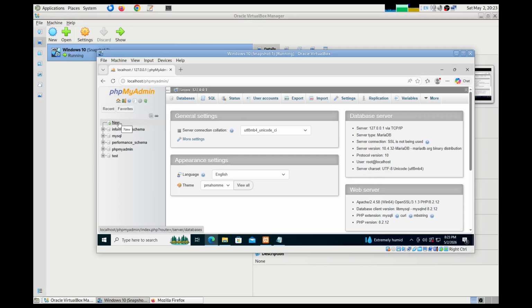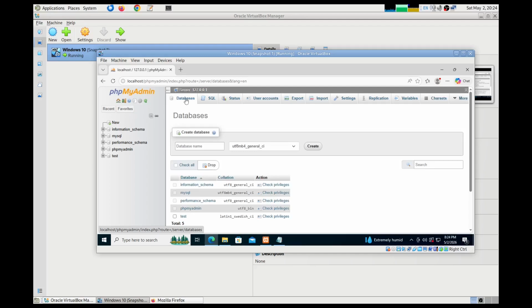So here is a link to create a database, or else you should be able to go here and do the creation as well as list the databases that are available.